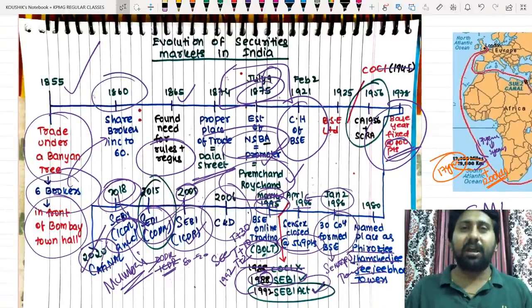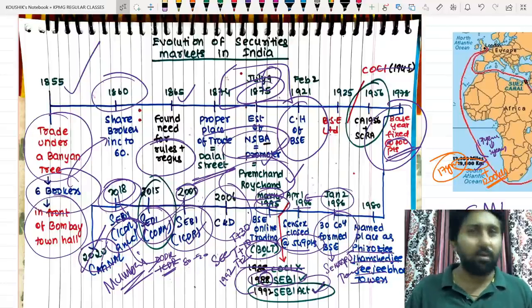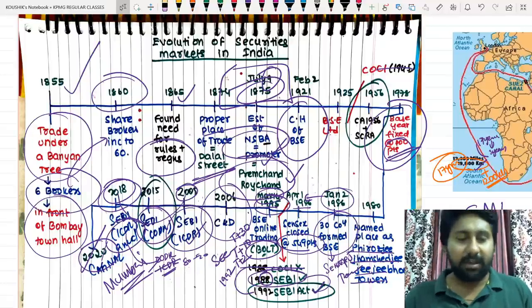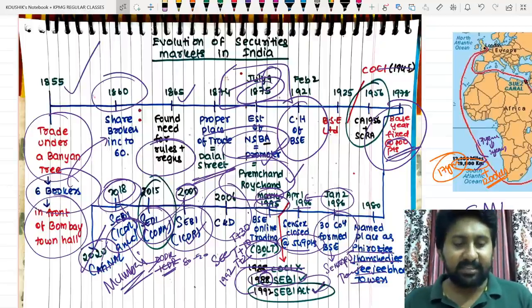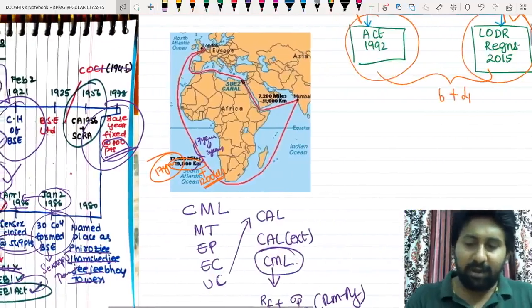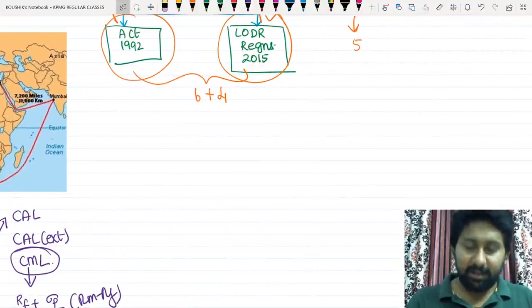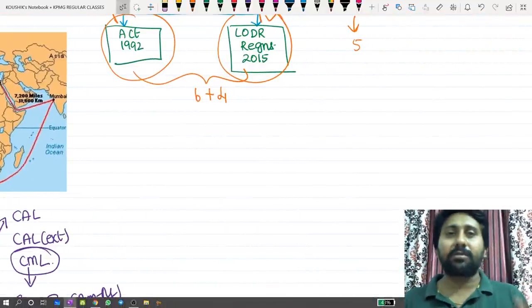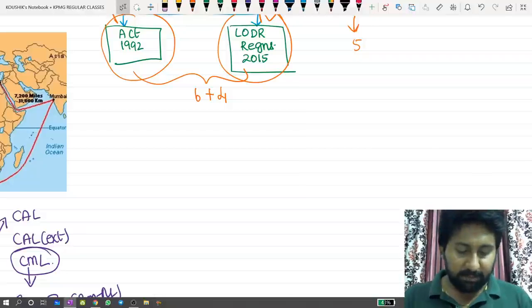In 1855, India was first opened to the outside world through the opening of the Suez Canal. So they came directly to Mumbai and started trade. 1860, 1865, 74, 75, 21, 25, 56, 78, like that the journey has passed, and this is how India is today. Why I am telling all these things is to give clarity. This is the introduction to the concept called SEBI. Let us now jump into the main part.